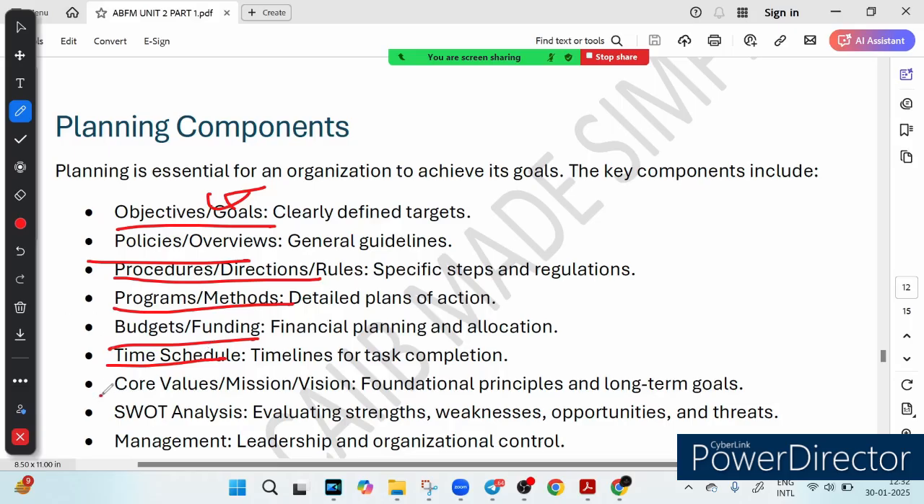Then we have core values, mission and vision. These are like the core beliefs and long-term goals of an organization. Think of your mission as clearing CIB and your vision as boosting your banking career. Then we have SWOT analysis: strength, weakness, opportunity, threat.